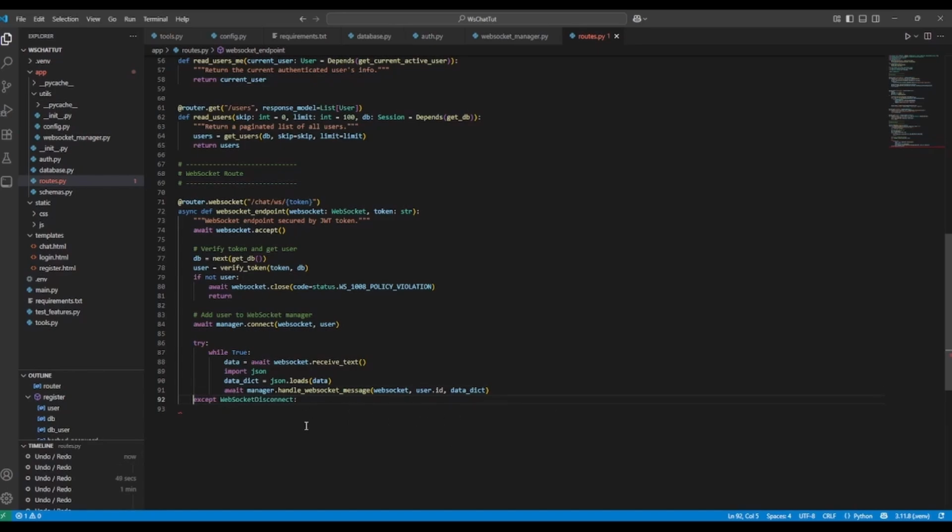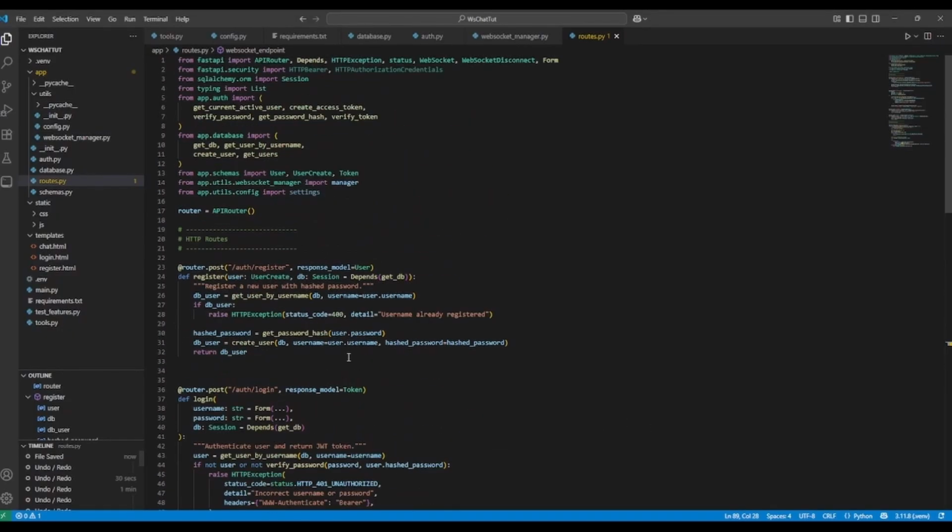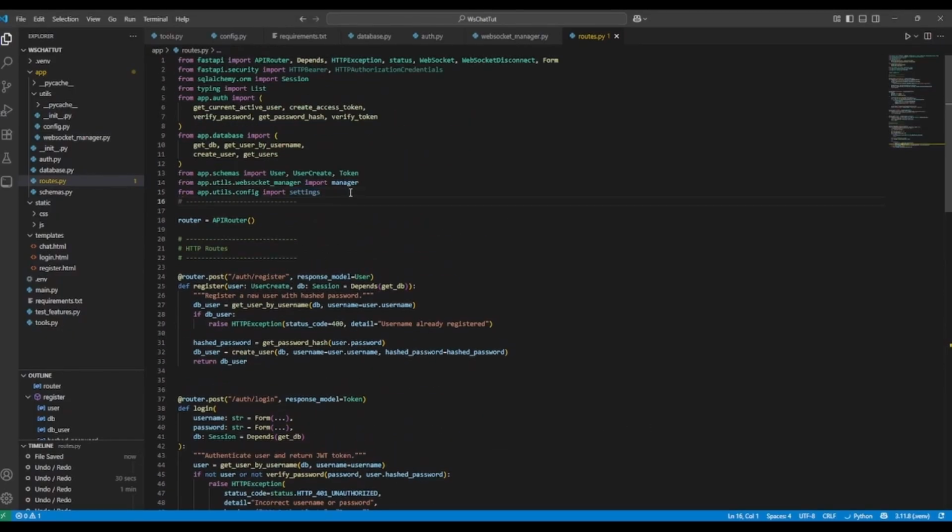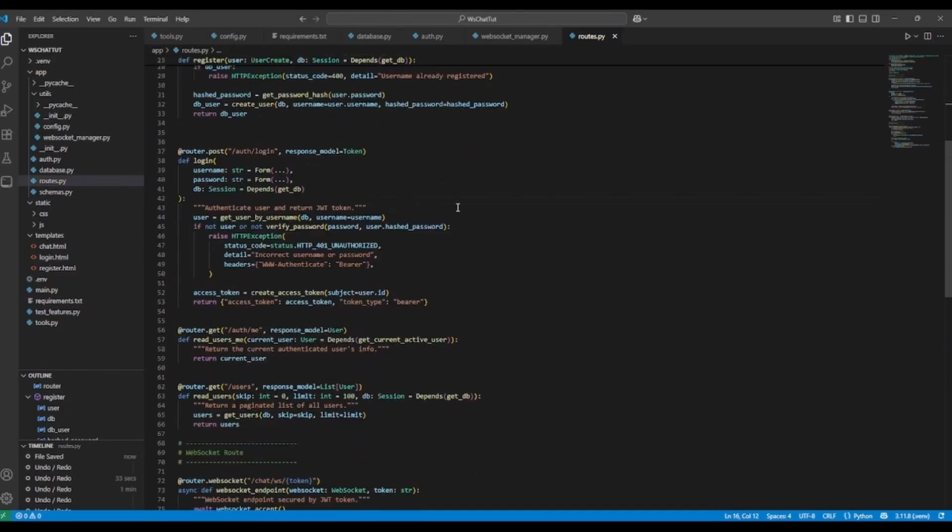We're going to accept that WebSocket disconnect, and then use that manager class to disconnect the user with that ID. So if we just get rid of that, import json should be imported up here. Beautiful, beautiful.